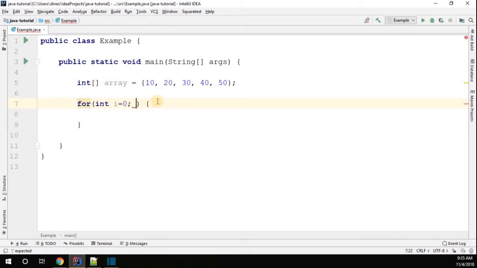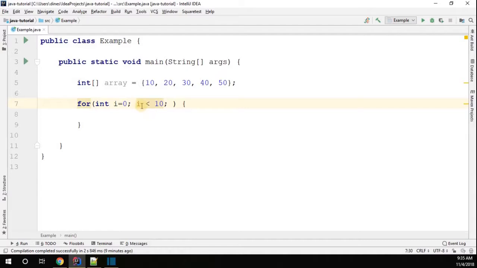The second portion of the for loop is the condition. If i is less than 10, and i is currently 0, then 0 is less than 10, so the condition is true. The condition produces a boolean output, either true or false.